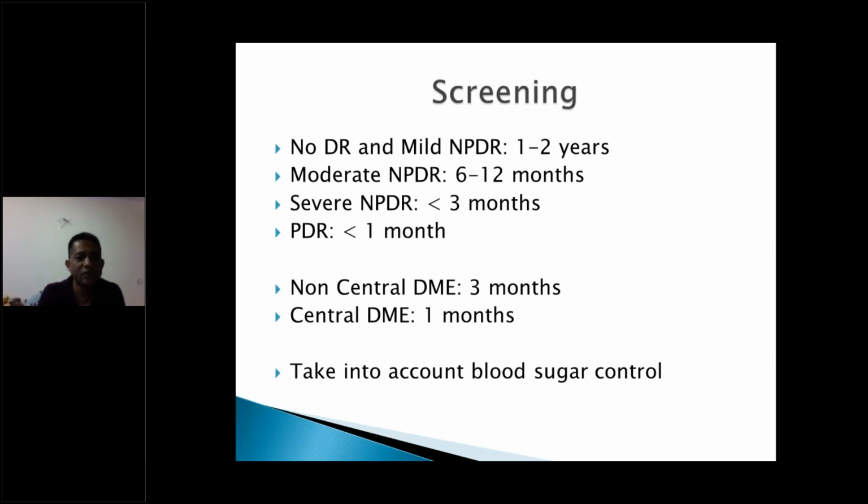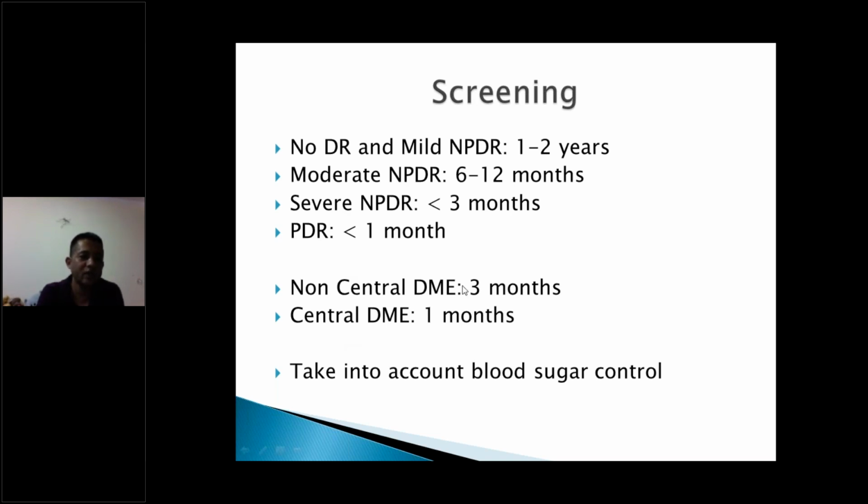So how do we screen for a patient? If the patient has no diabetic retinopathy or mild NPDR, you can call the patient to follow up in 1 to 2 years. If the patient has moderate NPDR, then you can follow up the patient in 6 to 12 months. Severe NPDR, you need to follow much earlier, that is less than 3 months. And PDR, even much earlier, less than 1 month. Likewise, if the patient has a non-central DME, you can follow the patient in 3 months, or central DME in 1 month. So if the patient has a very sight-threatening condition like severe NPDR, PDR, or central DME, then we need to follow the patient in less than 3 months.